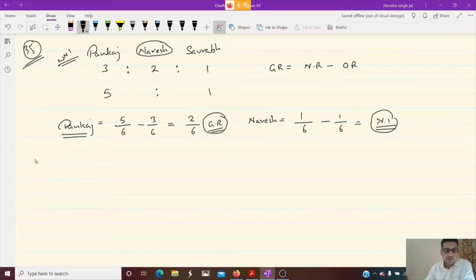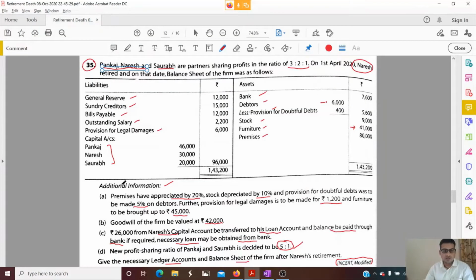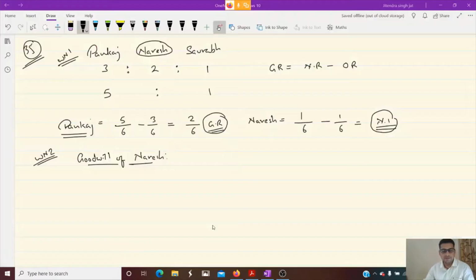Okay. Let us prepare one more working note for calculation of goodwill of Naresh. Goodwill of Naresh. So let us see what is the total goodwill of the firm which is given in the question. The total goodwill of the firm is given 42,000. Okay. So let us calculate goodwill of Naresh. 42,000 multiplied by the share of goodwill. Share of Naresh is 2 by 6.